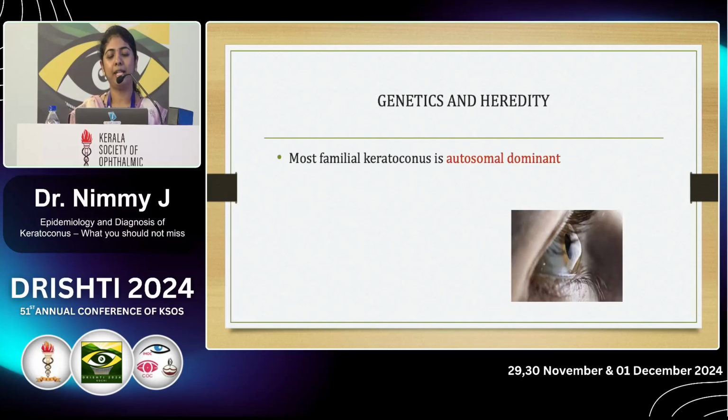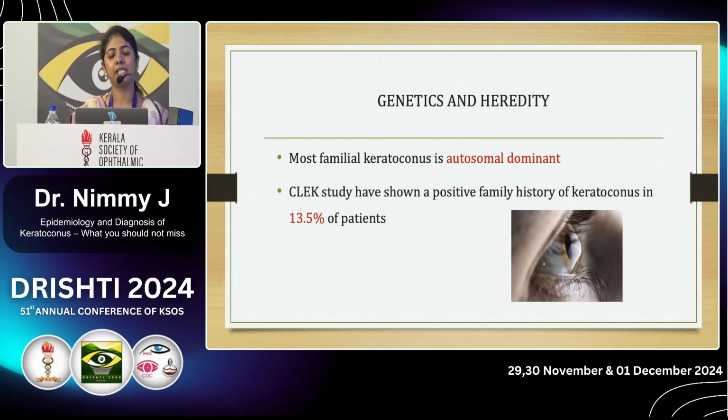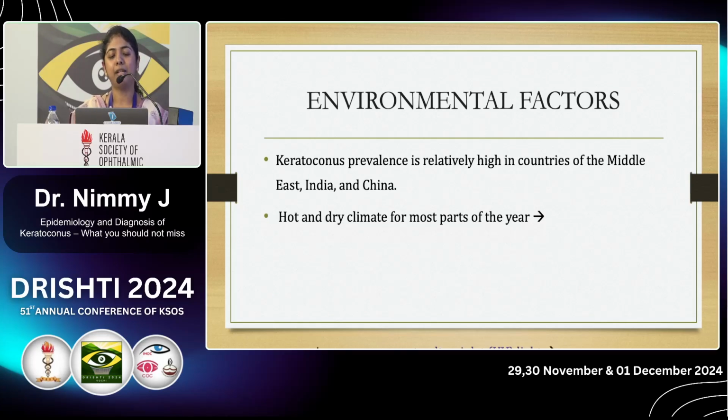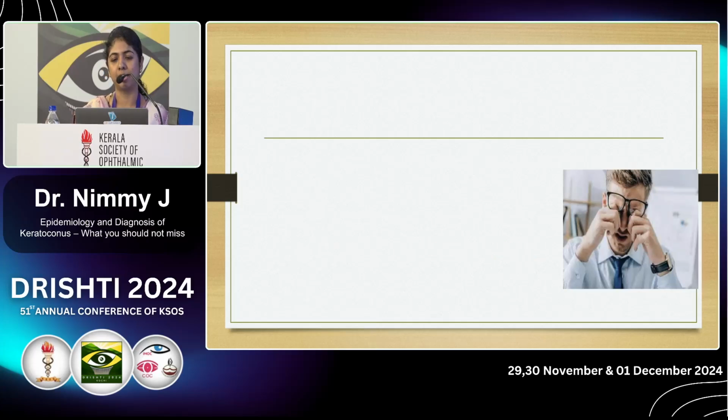Keratoconus is a familial disease and the pattern is autosomal dominant, and the CLEK study has shown a positive family history in 13.5% of the patients. The higher prevalence is seen in the Middle East countries because of the hot and dry climate for most parts of the year. So there is excessive sun exposure, excessive exposure to ultraviolet light, and this results in oxidative damage resulting in keratoconus.